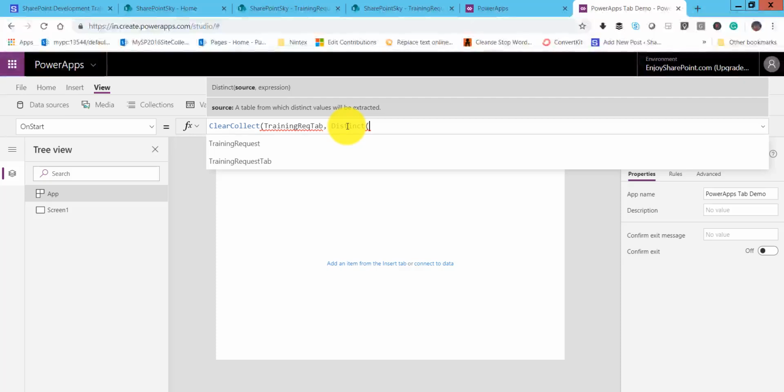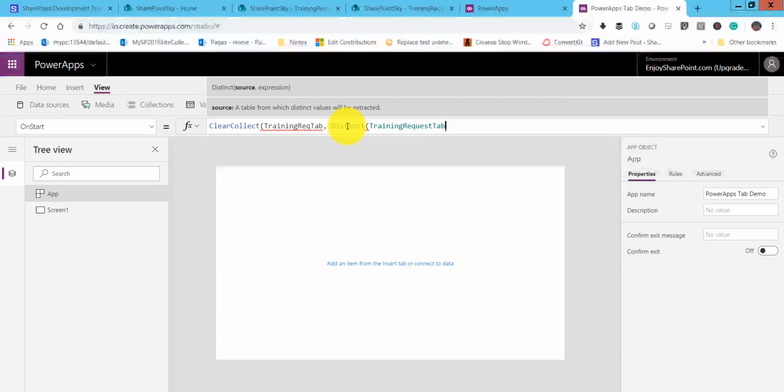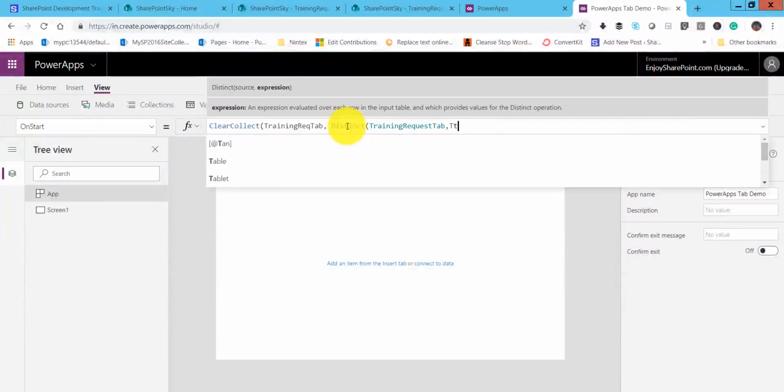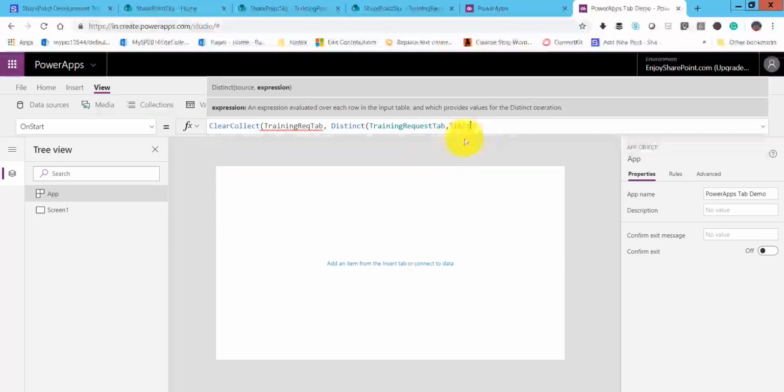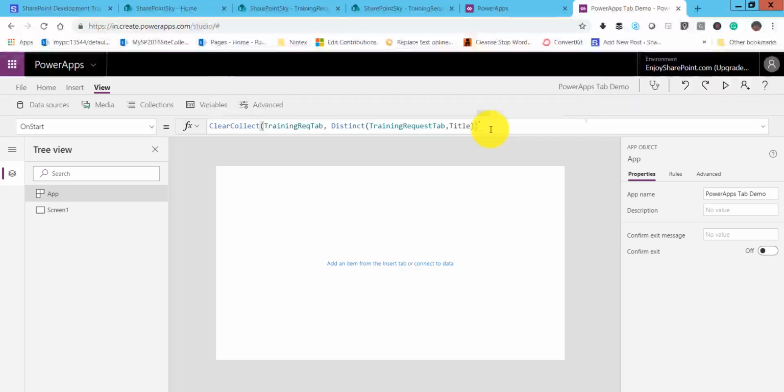So for us it will be the request training request tab, and then we will take the title column here, because whatever the things are there, that is there in the title column. So we will select this title column, and then I will close this bracket also. And so this is how our collection will be there.